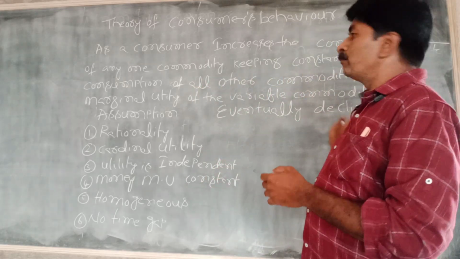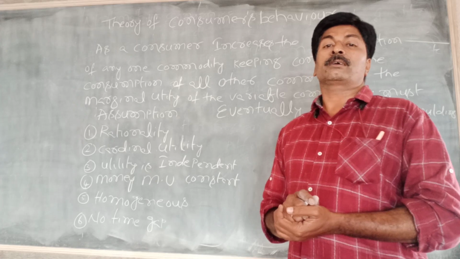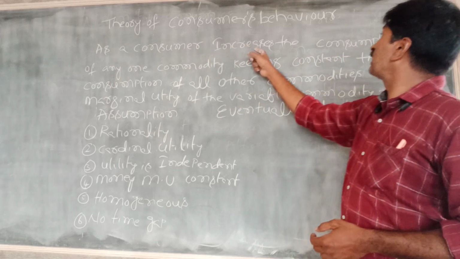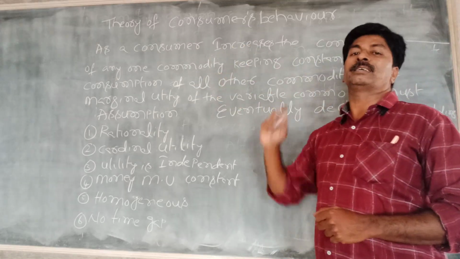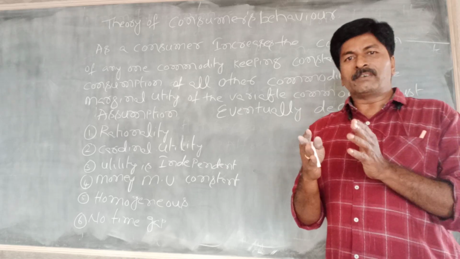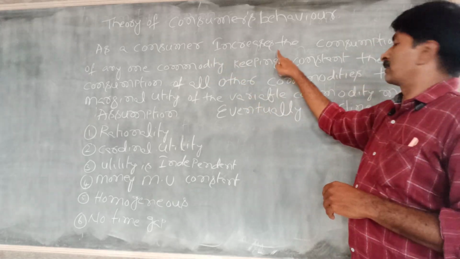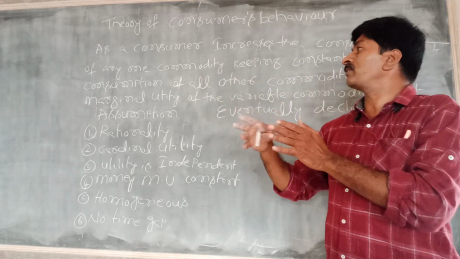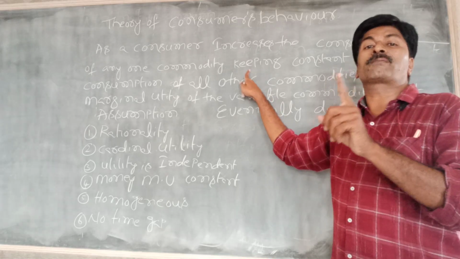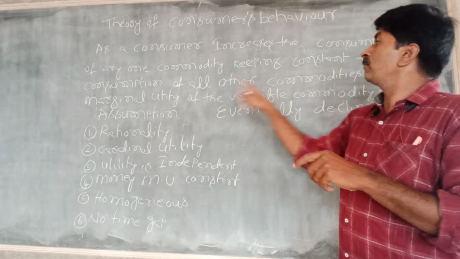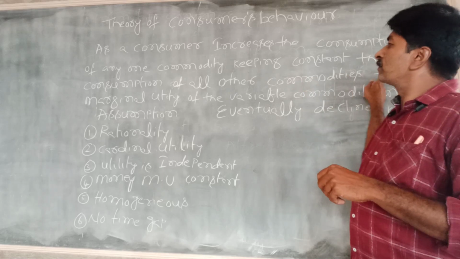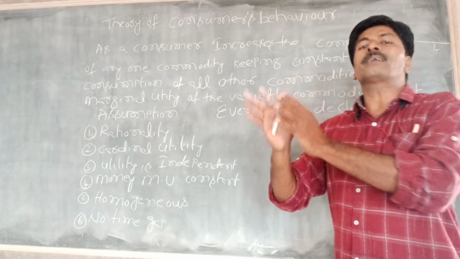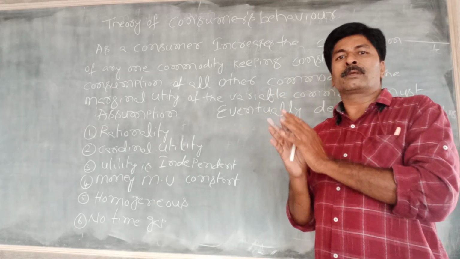Here K.E. Boulding gave one definition of the law of diminishing marginal utility. As a consumer increases the consumption of any one commodity, only one type of commodity, keeping the consumption of all other commodities constant, the other commodities are not being used.